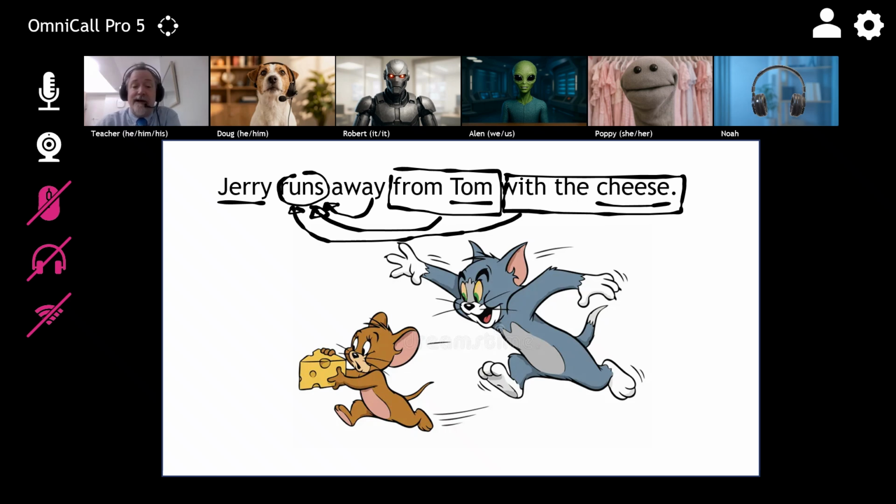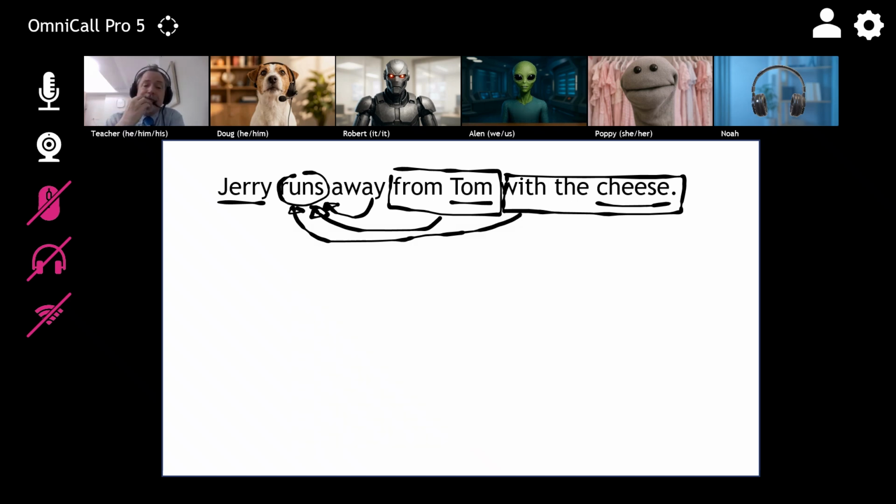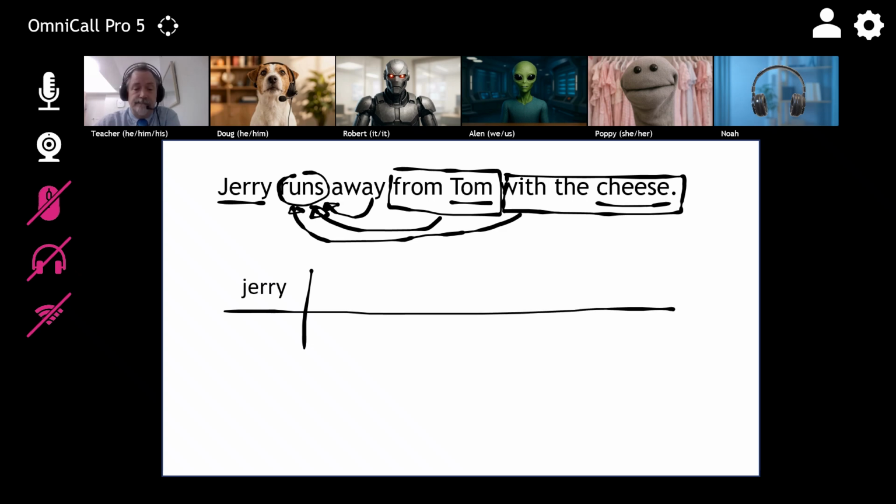And as a diagram, how would you do this as a diagram? Okay, I'm going to need a lot of space under the verb because there are a lot of modifiers. Jerry runs away, from Tom, with cheese.